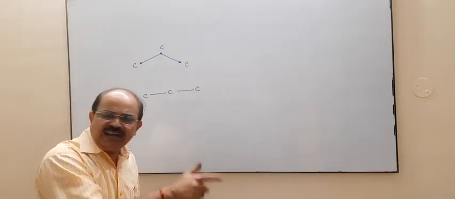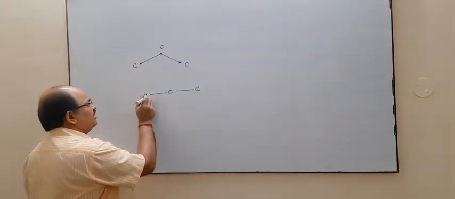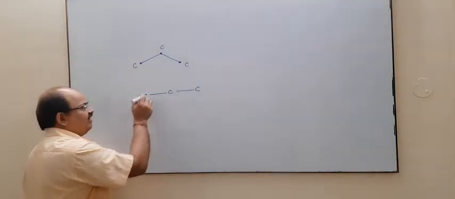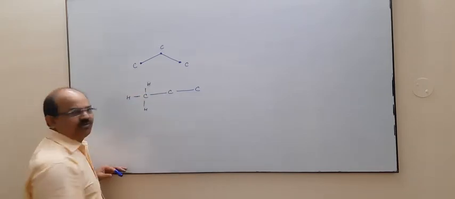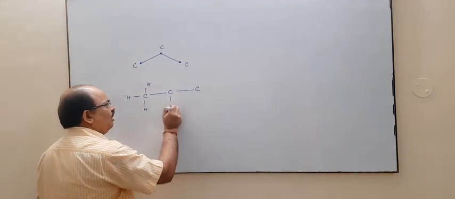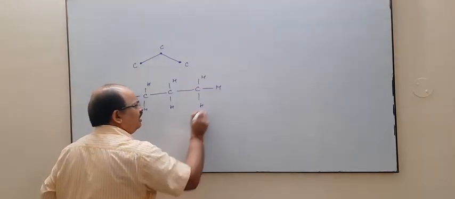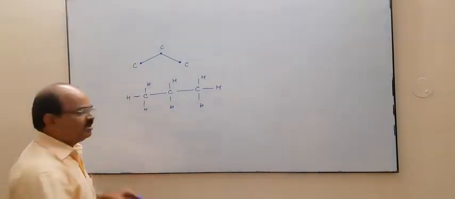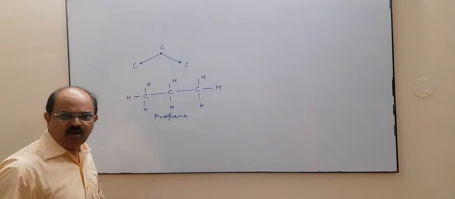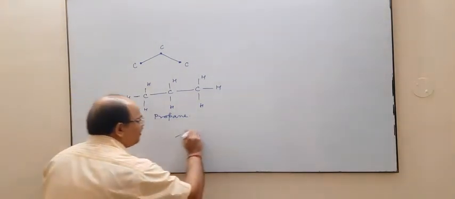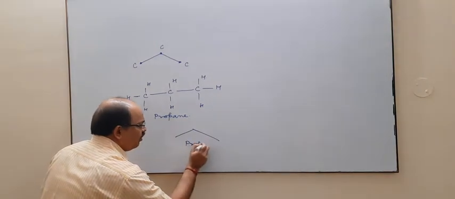So actually this carbon is tetravalent. This is 1, 2, 3, and this is the 4th valency. I hope you can write the name of this compound. This is your propane. So if we write a symbol like this, it stands for propane.